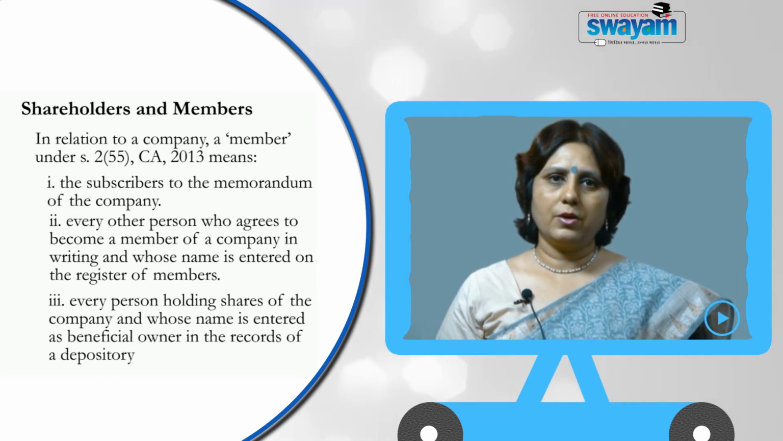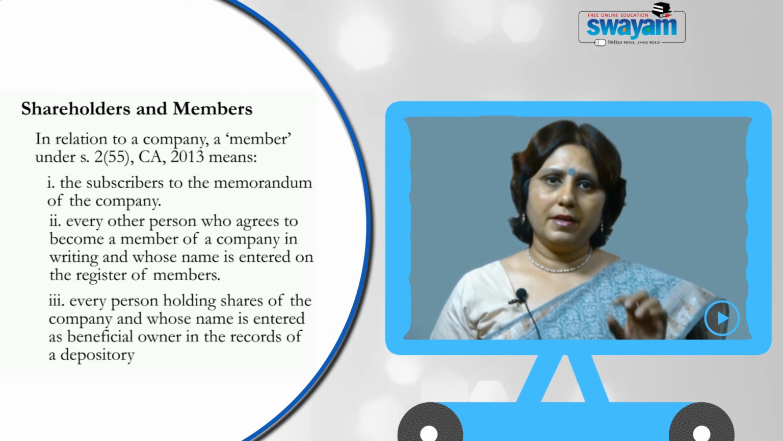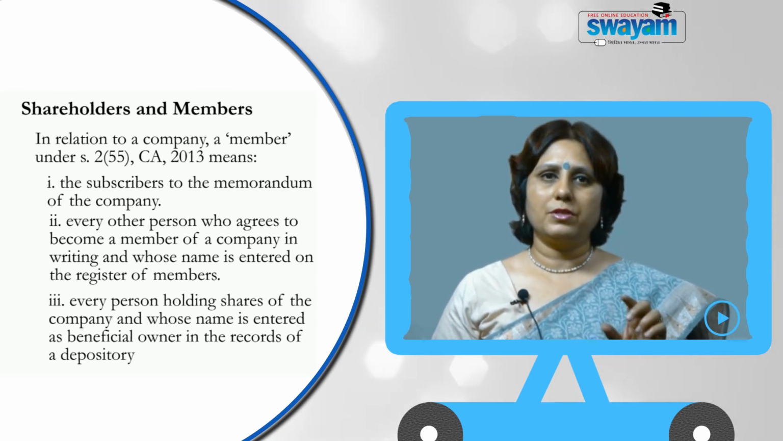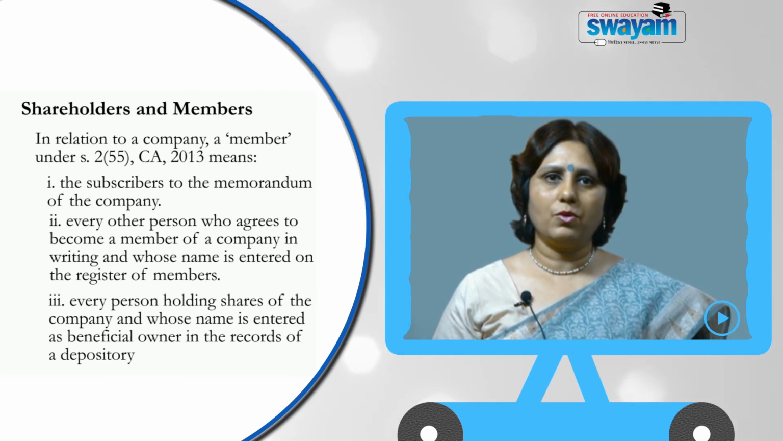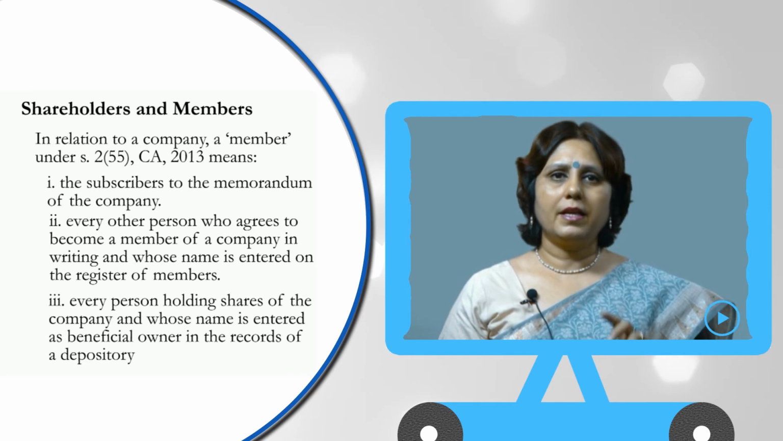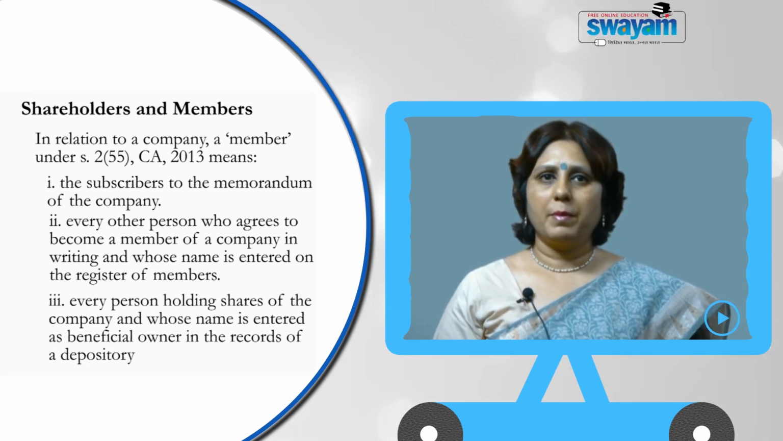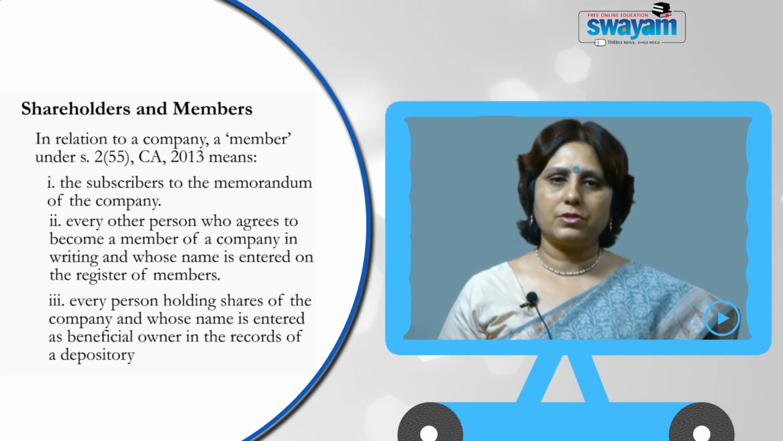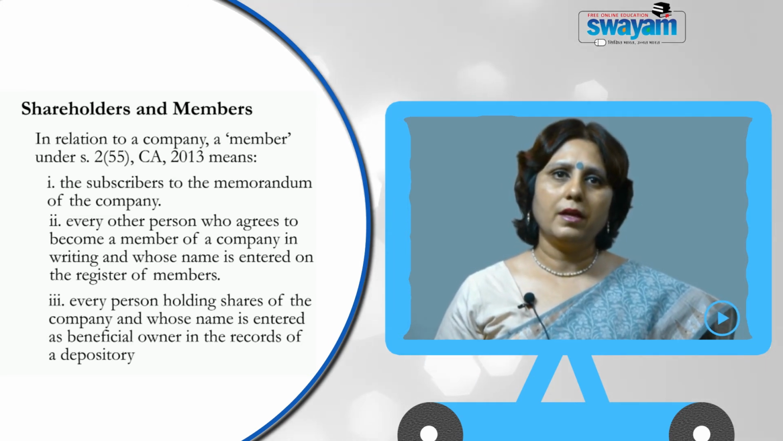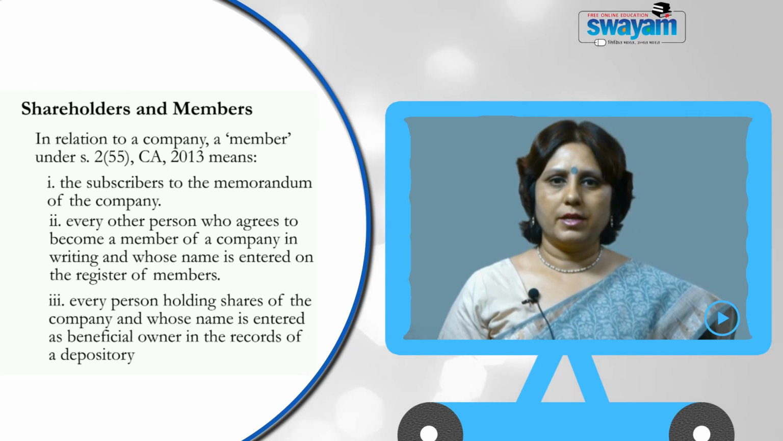So, any shareholder whose name is written in the depository's register as a beneficial owner of the shares which the depository is holding in the company will also be known as a member of the company, being a shareholder of the company in the capacity of beneficial owner of the shares.